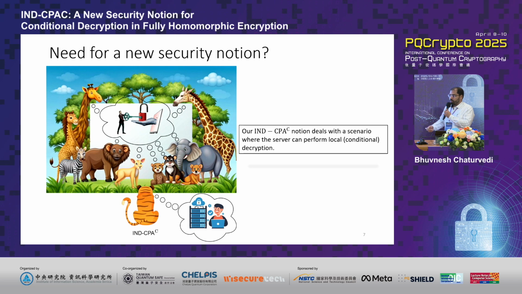On the other hand, we are dealing with a scenario where the server has an additional power to perform decryption of certain restricted computations.